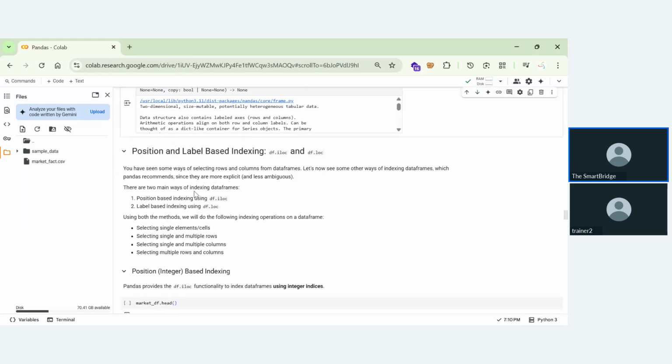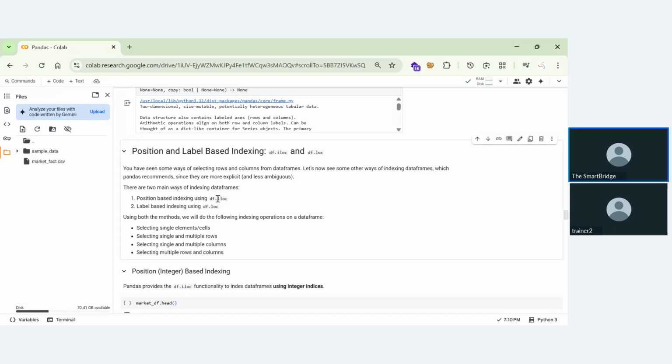And position and label based indexing, this is a concept that will tell you how to get values from the sheet, or from the files. How we'll perform is we'll get the values from index location. In this, you will be having two ways, that is df.iloc or df.loc. In this, df.iloc represents index locations.